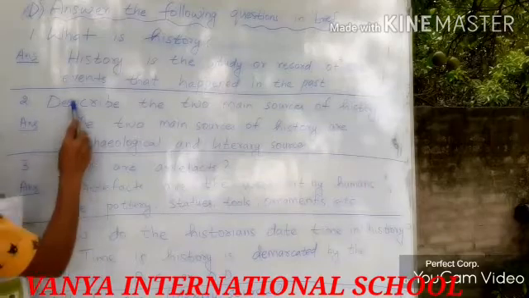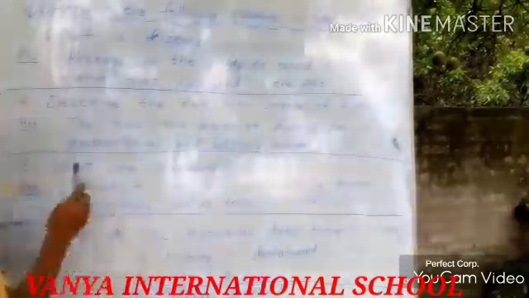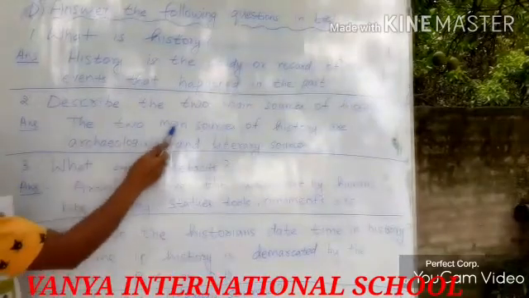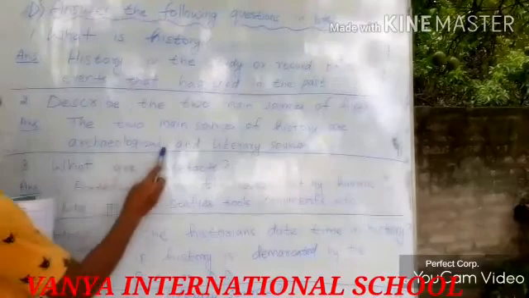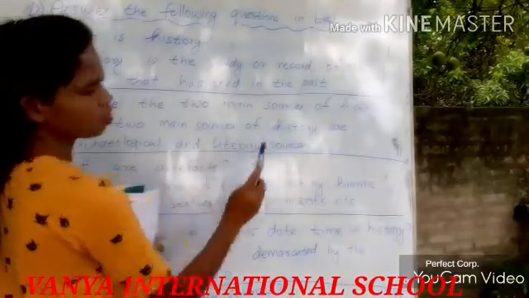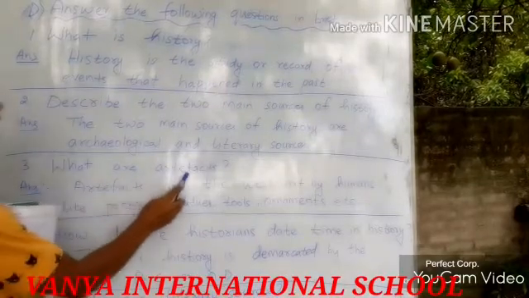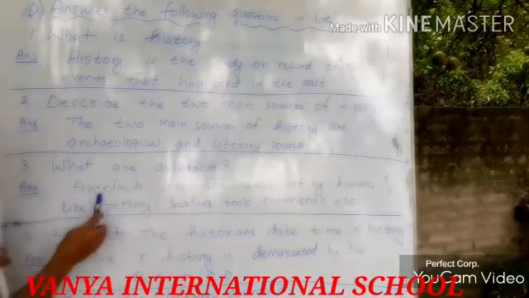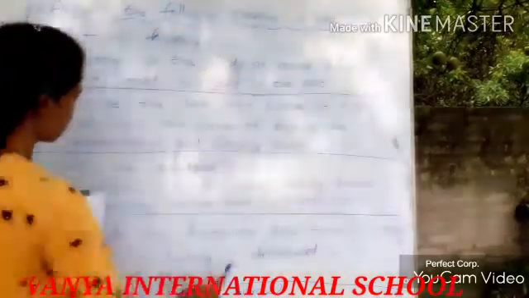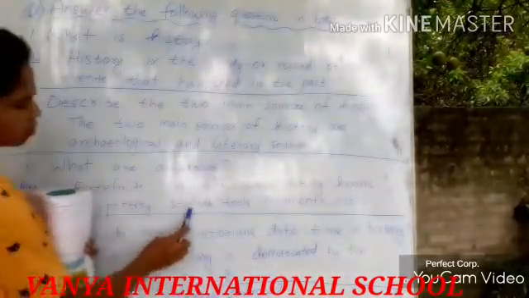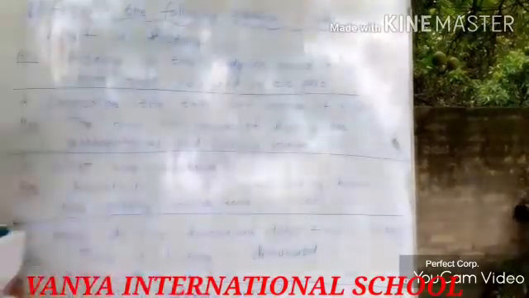Second one, describe the 2 main sources of history. The answer is, the 2 main sources of history are archaeological and literary sources. Then third question, what are artifacts? The answer is, artifacts are the works of art made by humans like pottery, statues, tools, ornaments, etc.